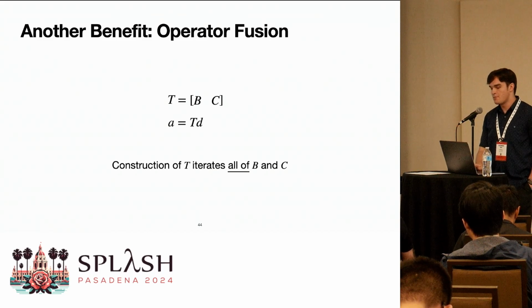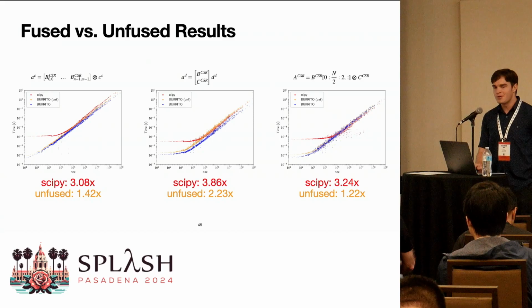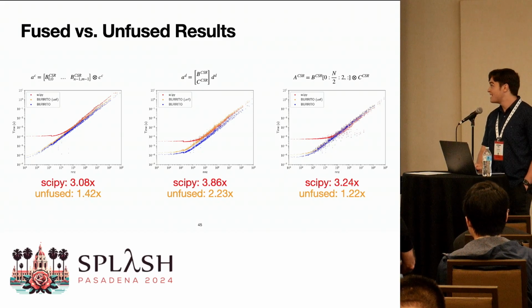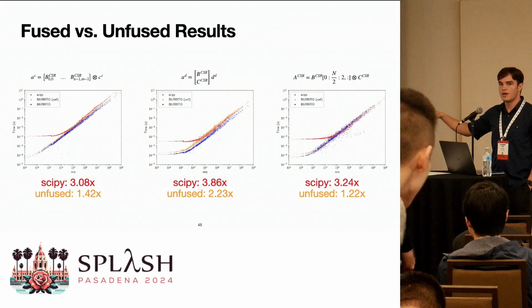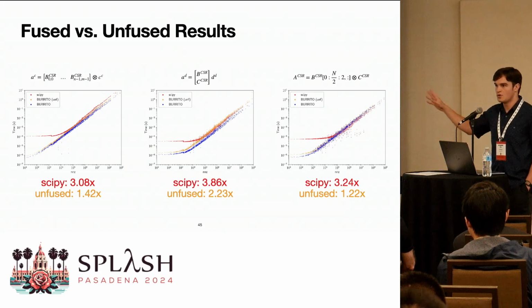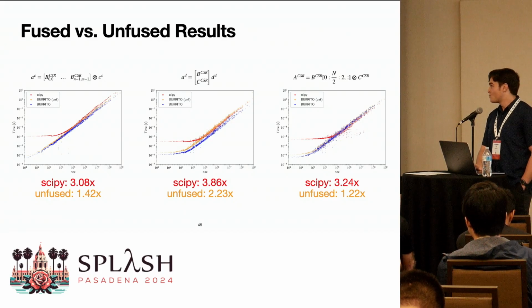So we also show in the paper some performance benefits of fusion. These performance benefits are a little bit more modest, but they're still good, and together with data structure specialization can become even more powerful. Once again, burrito is in the blue, red is scipy, and yellow is actually burrito code that's unfused. We wanted to show just the benefit of fusion, not the benefit of our code generation over other systems. So hopefully, these results are a little bit motivating in terms of a compiler being good for this problem. But I want to emphasize one further point.